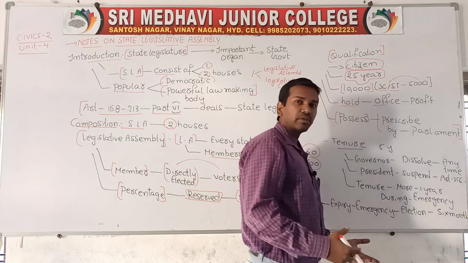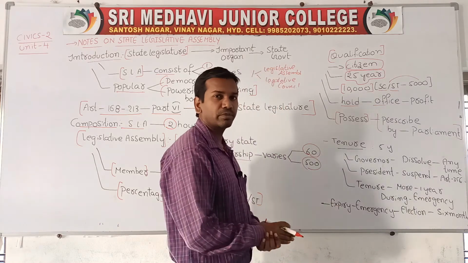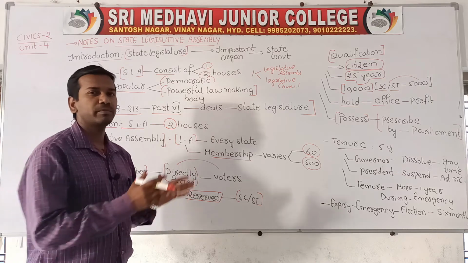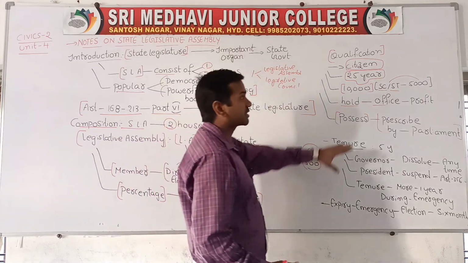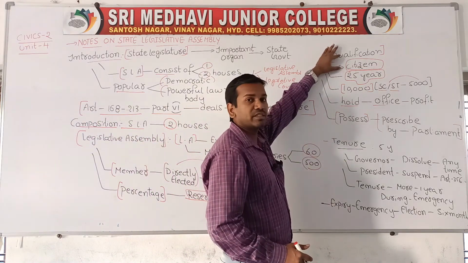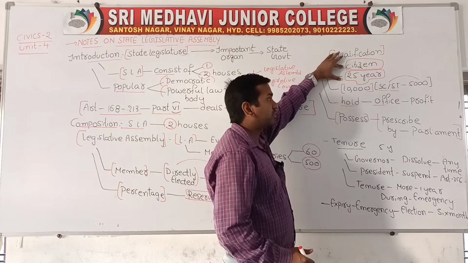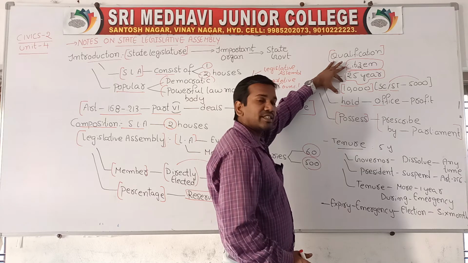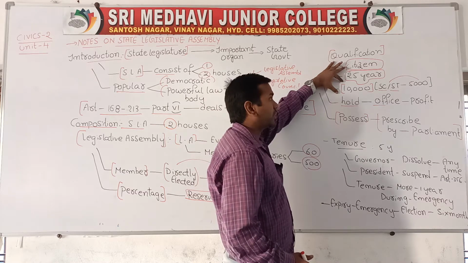Whatever the Parliament or the Legislative Assembly requires as qualifications for an MLA, all those qualifications are required; only then can we become a member of the Legislative Assembly. So what we have discussed here: first, you should be a citizen of the country and should have completed 25 years of age. You have to deposit 10,000 rupees if you are a normal candidate, or if you belong to the reserved category, SC and ST, you have to deposit 5,000 rupees.